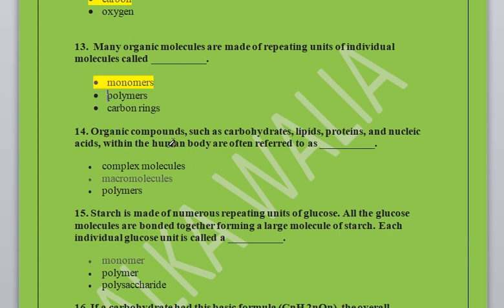Next question. Organic compounds such as carbohydrates, lipids, proteins and nucleic acids within the human body are often referred to as dash: complex molecules, macromolecules or polymers. So the correct option is macromolecules. Next question.